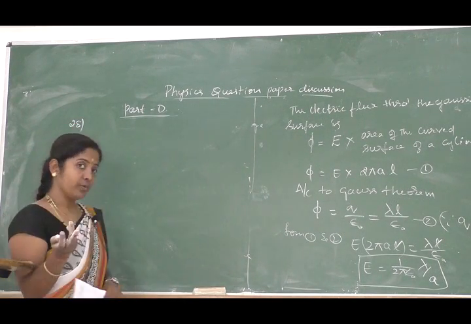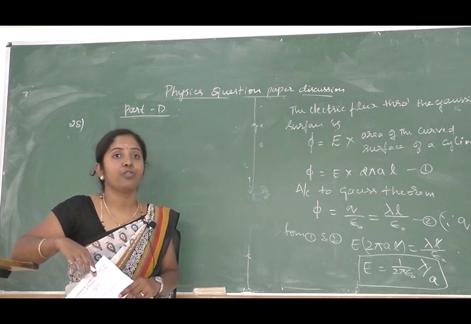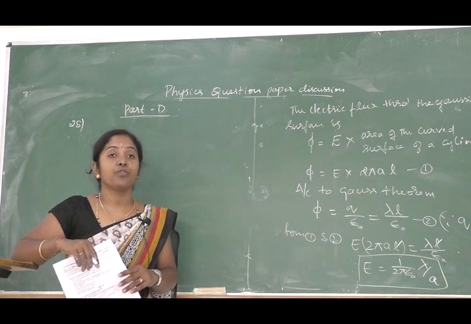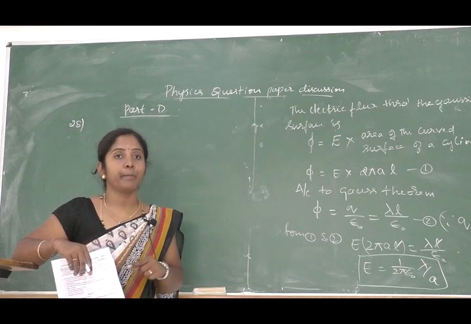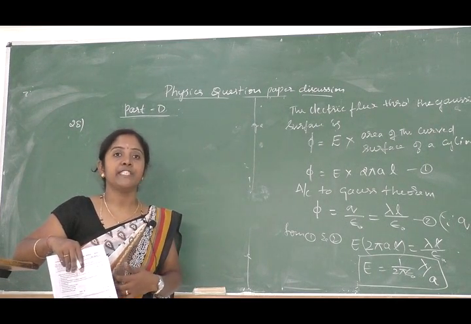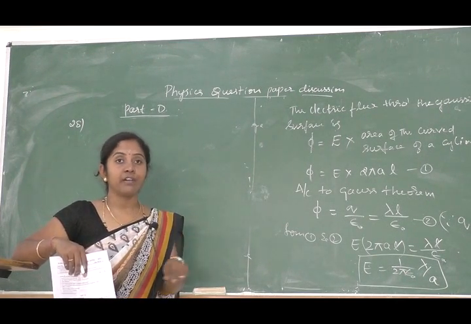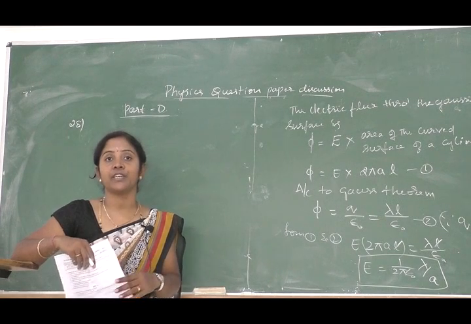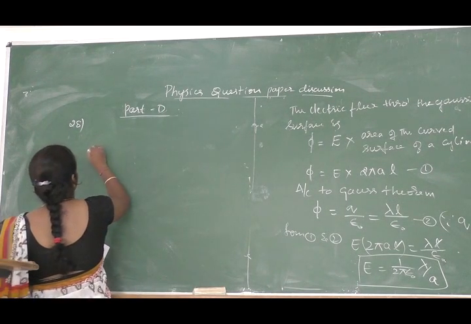Wheatstone bridge, we know, it consists of 4 resistors. So 4 resistors are arranged in the form of a bridge, that is called a Wheatstone bridge. Let us define when that bridge is balanced, the balancing condition.